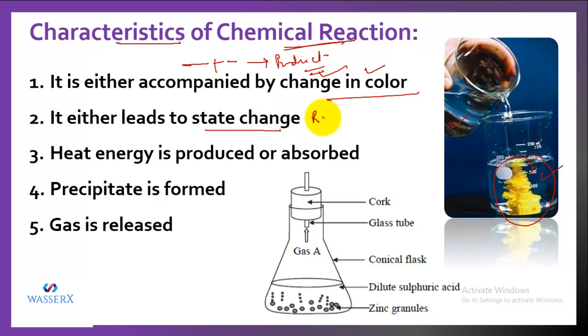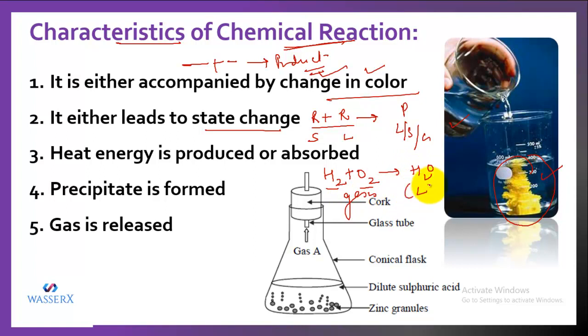That means initially the reactants that are taken can be in some other state, like let's say they can be in solid or liquid state, but the product formed can be liquid, solid or gas depending upon the nature of the product. For example, if you take hydrogen and react it with oxygen, both of these are gases, but when you react them, you get a product H2O, which is liquid at room temperature. So there can be a change in state also.